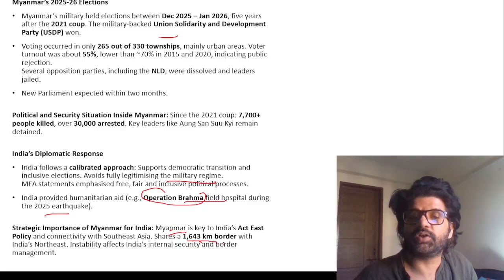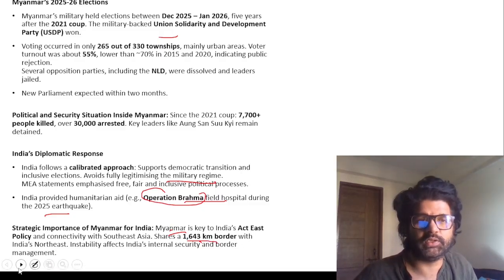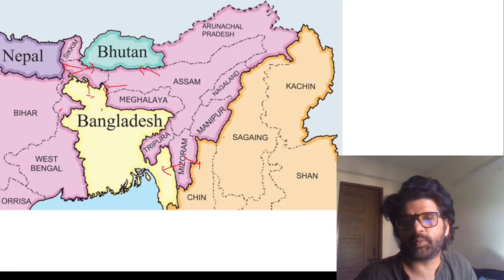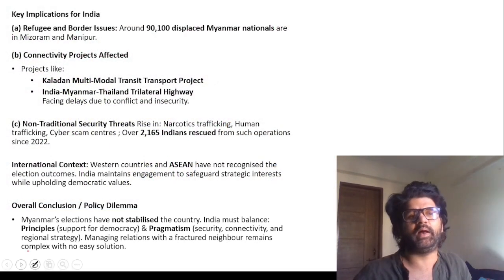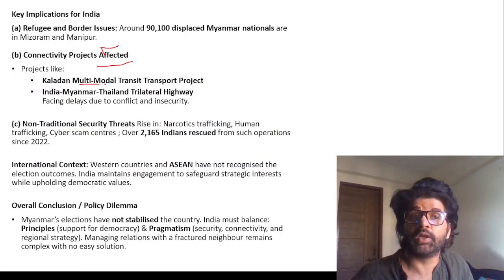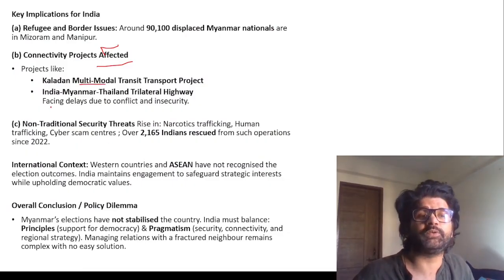It shares a 1,643-kilometer border with India's northeast. So many things which happen in Manipur and Mizoram, some insurgency, this and that. Even in Greater Nagaland, NSCN-IM, Khaplang, Myanmar has a role to play. So we want a peaceful Myanmar. Refugee, border issues, connectivity projects. Now let's focus on the things which are important from a prelims perspective.